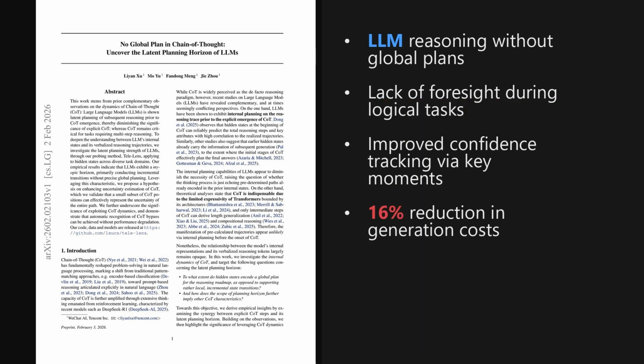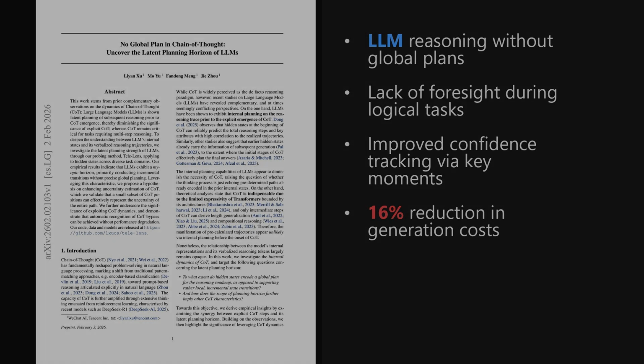I'm Alex. Today we're looking at a paper from the Hugging Face trending list, published on February 2nd, 2026, just 2 days ago. It demonstrates that large language models reason with a myopic or nearsighted horizon rather than a global plan. And using this insight, the authors achieve a 16% reduction in generation costs without hurting performance. The paper is titled, No Global Plan in Chain of Thought, Uncover the Latent Planning Horizon of LLMs. And as we'll see later, the implications for understanding model uncertainty are quite significant.